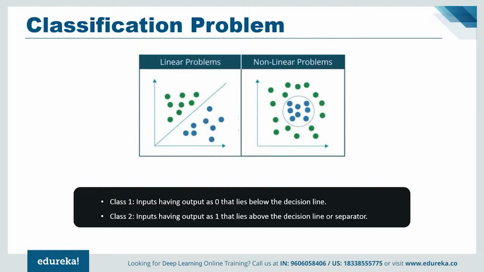Now, one can categorize all kinds of classification problems that can be solved using neural networks into 2 broad categories. One is linearly separable problems, and the second one is non-linearly separable problems. So basically, a problem is said to be linearly separable if you can classify the dataset into 2 categories or classes using a single line, for example, separating cats from a group of cats and dogs. On the contrary, in case of non-linearly separable problems, the dataset contains multiple classes and requires a non-linear line of separating them into respective classes.